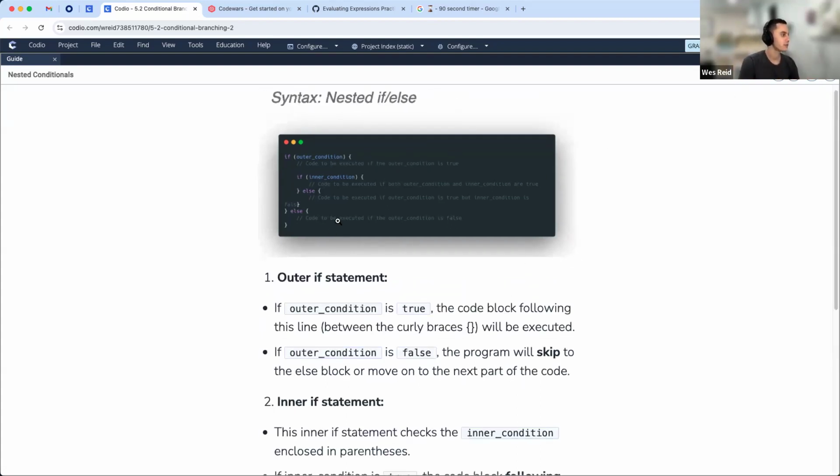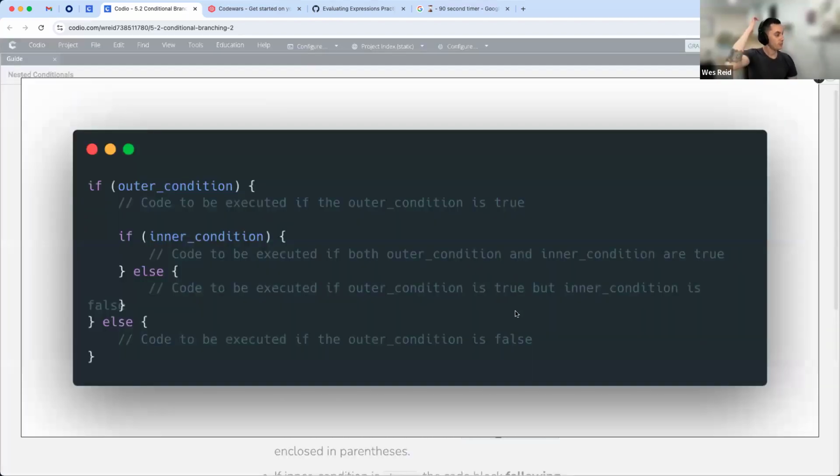So how this looks, this image is kind of small, so let me pull this up for y'all. What we're looking at here is an outer condition and an inner condition in this template example. If the outer condition ends up being true, then within that block of code, we have another conditional. That inner condition will then be evaluated. If that's true, that's where the code right here is going to get executed. All the code above the if-else statement, and all the code within here, will get run if both of these statements are true.